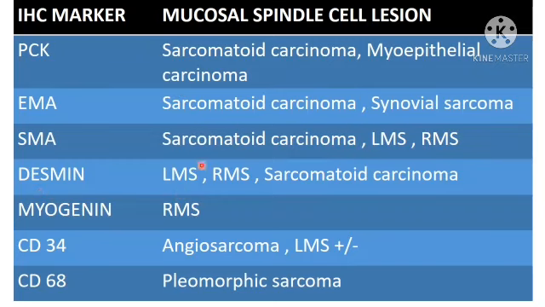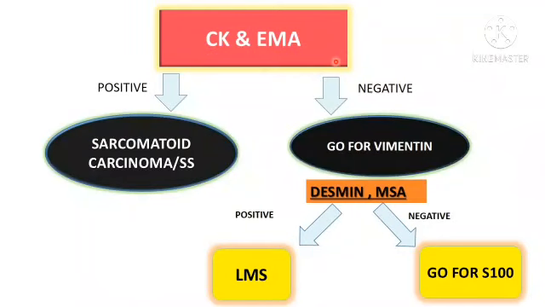Desmin is positive in leiomyosarcoma, rhabdomyosarcoma and sarcomatoid carcinoma. Myogenin in rhabdomyosarcoma. CD34 for angiosarcoma. It may or may not show positivity in leiomyosarcoma. CD68 for pleomorphic sarcoma. So the basic approach is, first, if you think of any malignant spindle cell neoplasm, go for cytokeratin and EMA to rule out sarcomatoid carcinoma and synovial sarcoma. If it is negative, go for vimentin. If vimentin is positive, start with the smooth muscle markers, desmin and muscle specific actin.